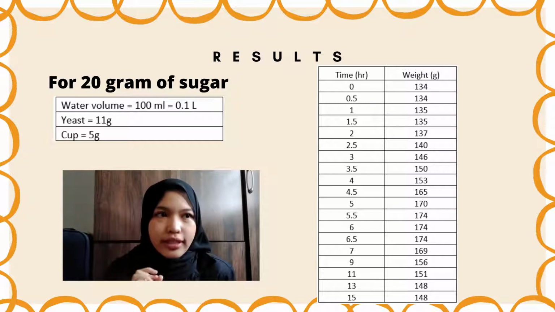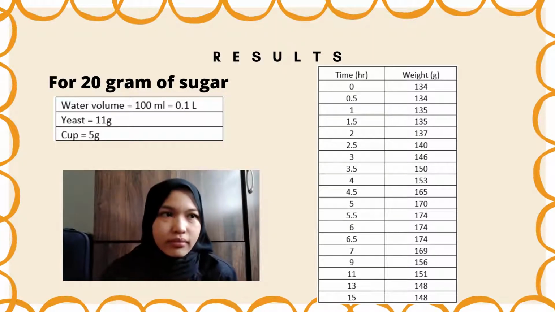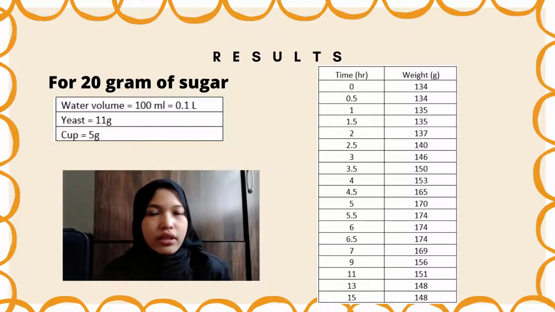It remained constant at 174 until 6.5 hours, and as the time increased, the weight decreased.